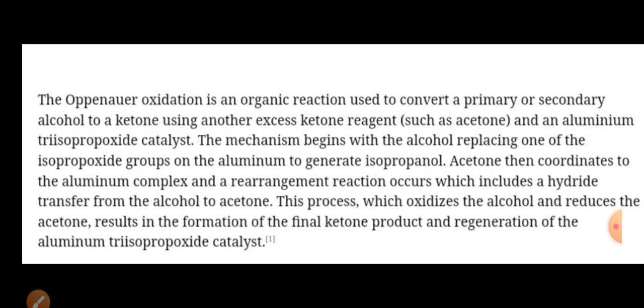If you see the reaction in the forward direction, it is an Oppenauer oxidation, and in the reverse direction, it is the Meerwein-Ponndorf-Verley reaction. That means the forward reaction is the Oppenauer oxidation, and the opposite reaction to the Oppenauer oxidation is the Meerwein-Ponndorf-Verley reaction.